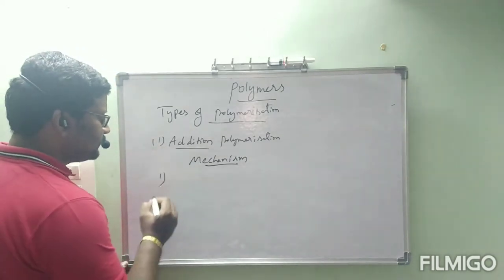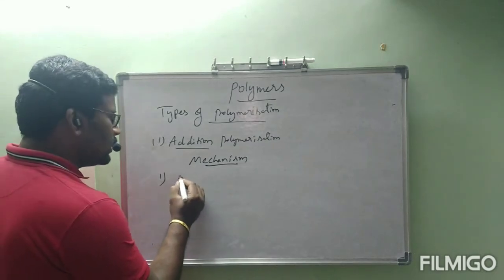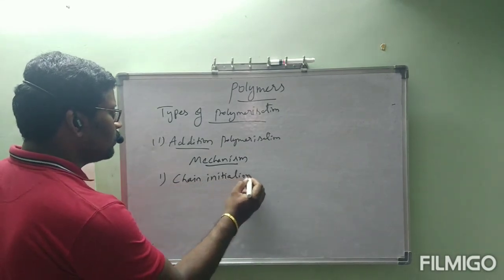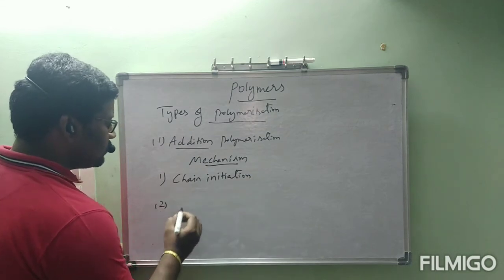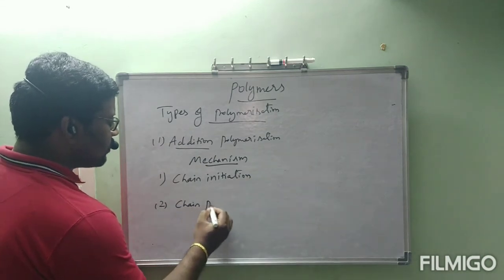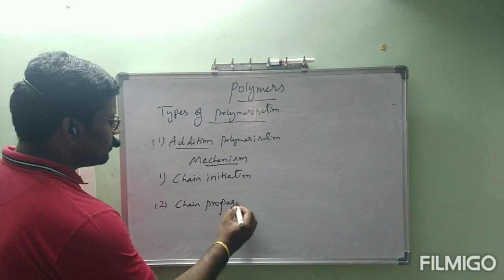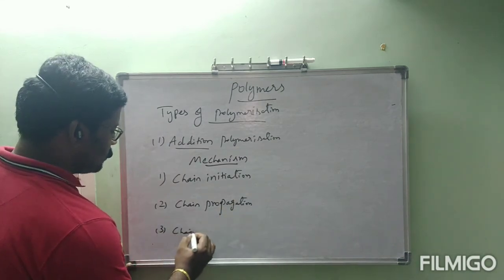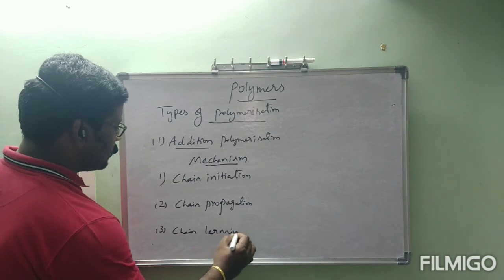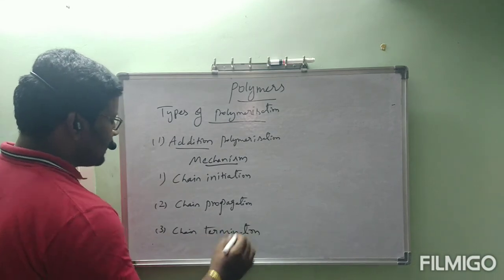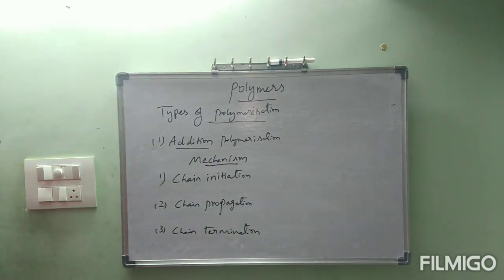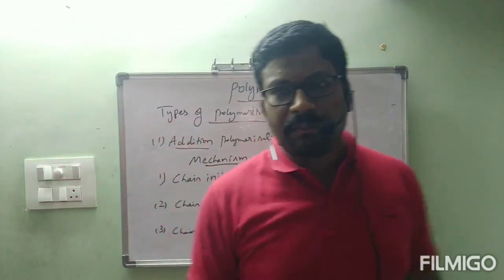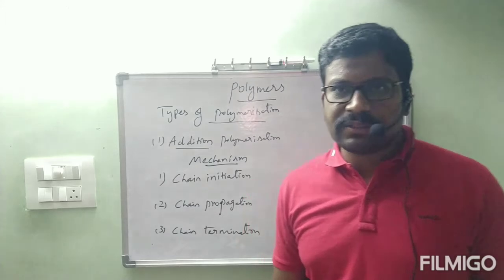Those are: first one, chain initiation; second one, chain propagation; and third one, chain termination. Do one thing, under addition polymerization, you can write the examples. Those are polystyrene, polyvinyl chloride, polyethene. These examples you can write.